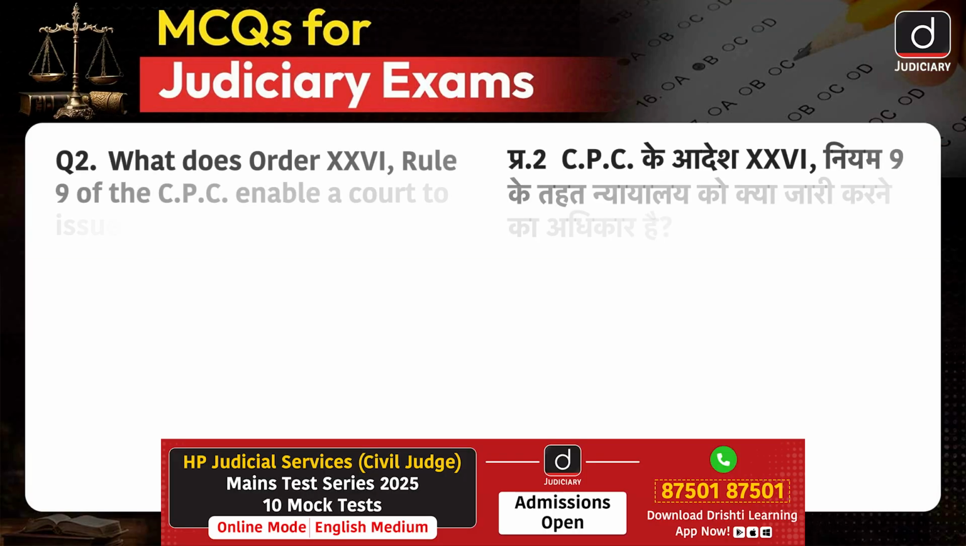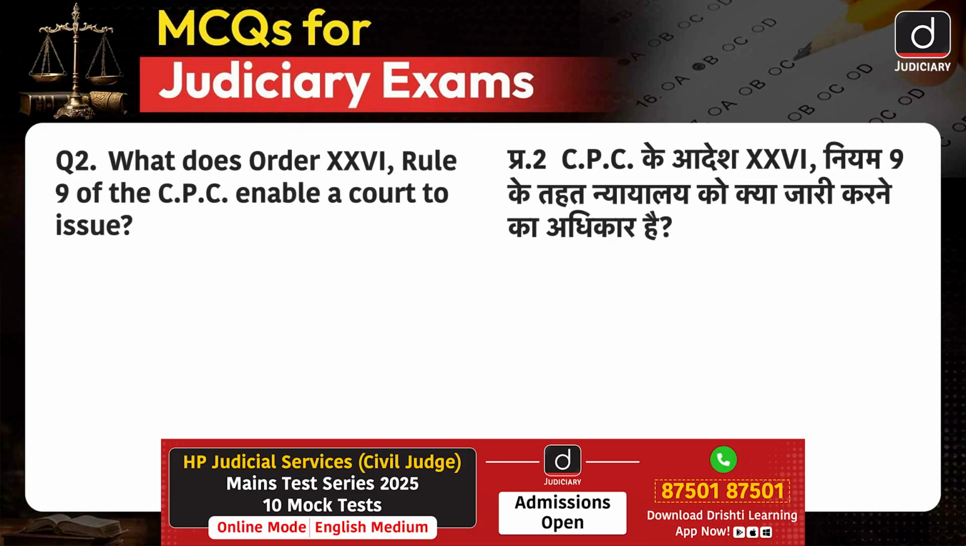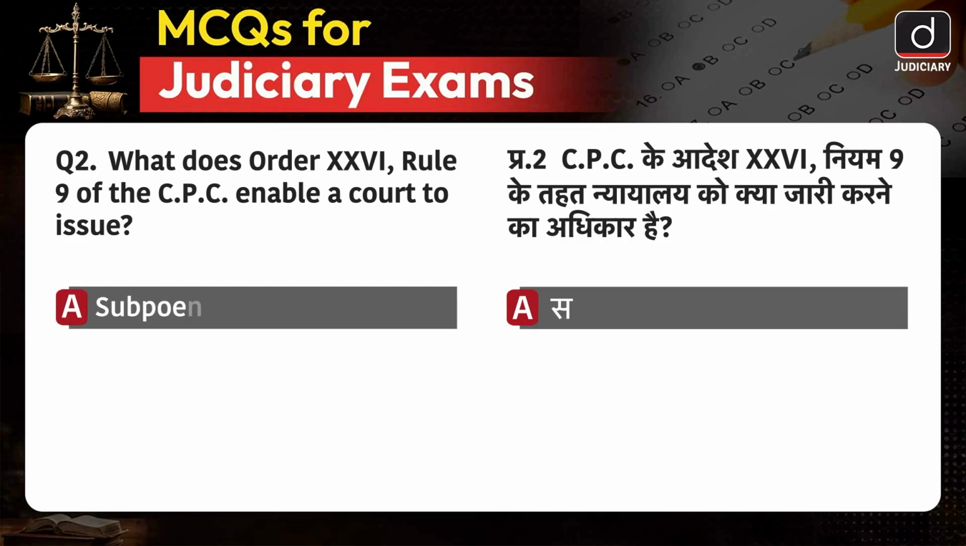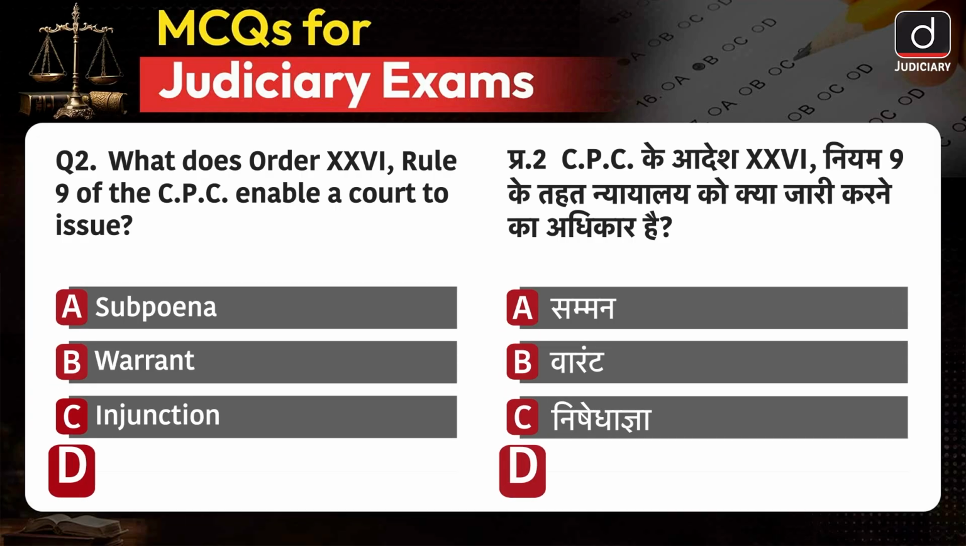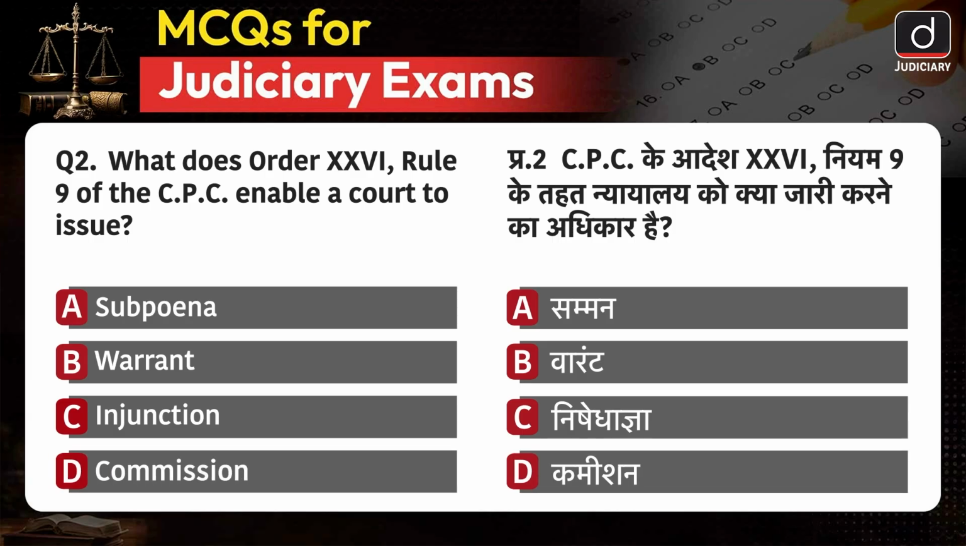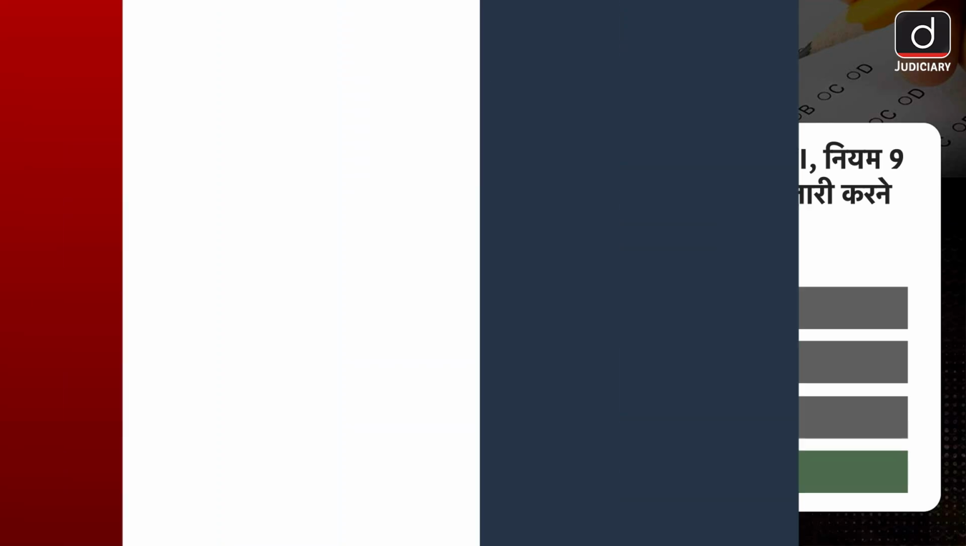What does Order 26 Rule 9 of the CPC enable a court to issue? Subpoena, warrant, injunction, or commission? The correct answer is option D, commission.